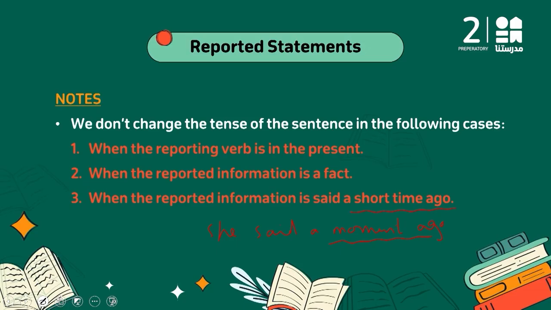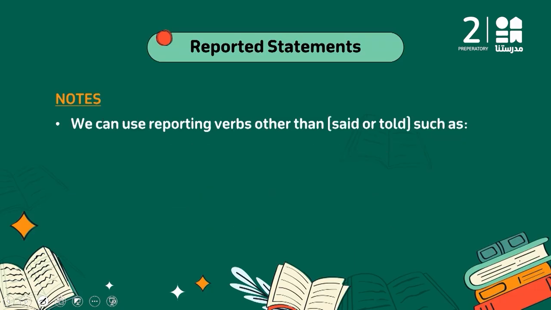So the cases in which I will not change what is between the two quotation marks are, number one, when the reporting verb is in the present, like say and tell. So they are going to be say or says, and tell or tells, according to the subject pronoun. Or when it is a fact, or a short time ago, as in "I said a moment ago." Okay, so that is another note we need to take care of.